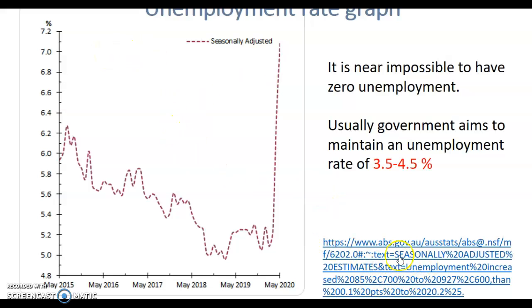I want you to look at this news again, have a read through it and try and understand what it means.